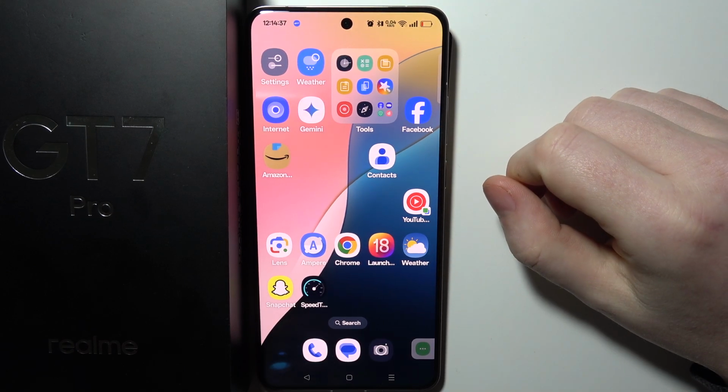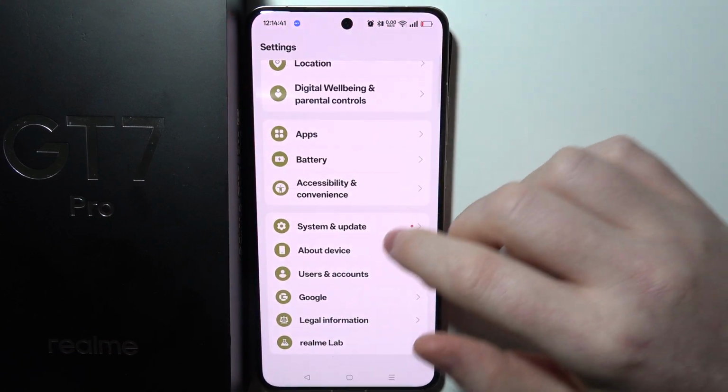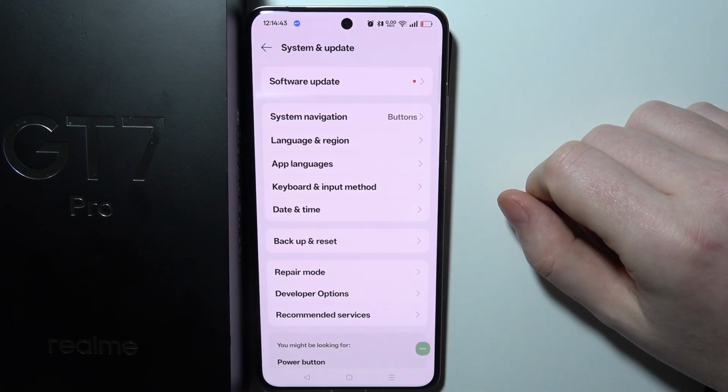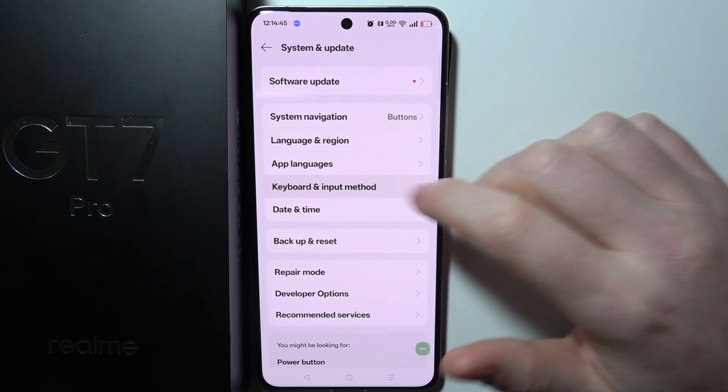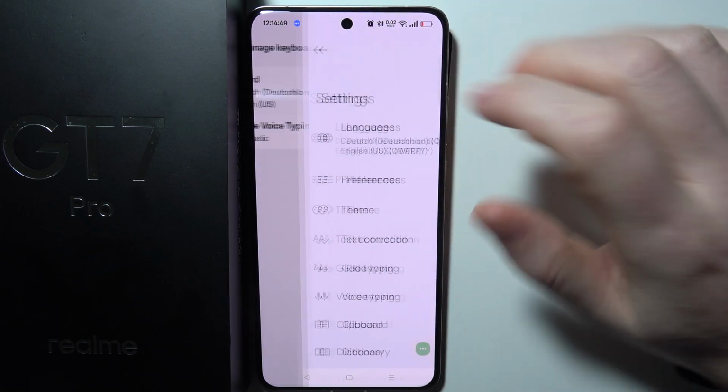To set up custom keyboard layout on Realme GT7 Pro, first let's open our settings. We can scroll down and enter System and Update, go for Keyboard and Input method. Select Manage Keyboards and then Gboard.